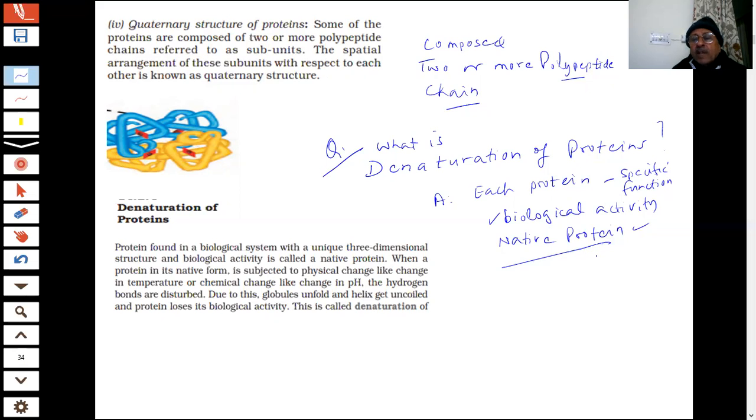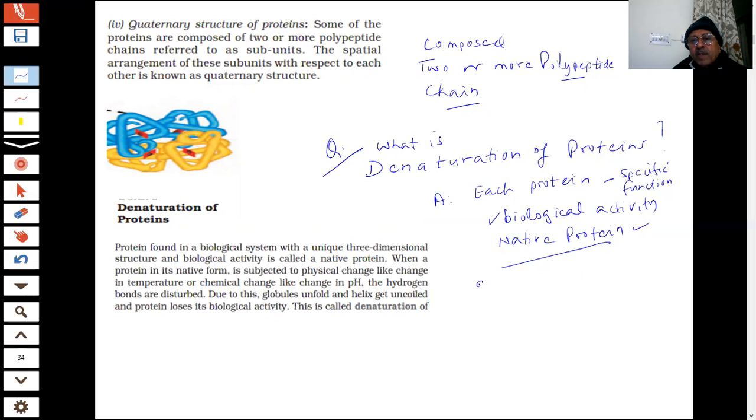Obviously, and that is what we mean by denaturation. De-nature means destroying the nature of the protein. The nature of the protein is the structure of the protein. If I destroy the structure of the protein, its nature will be destroyed. And why will it happen?